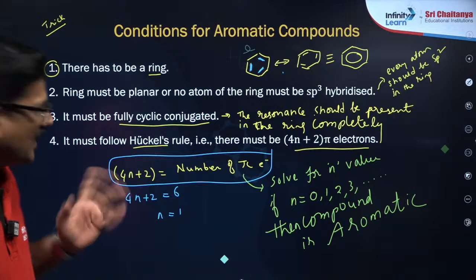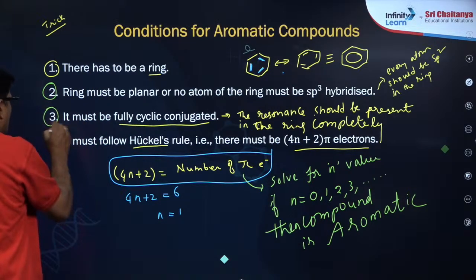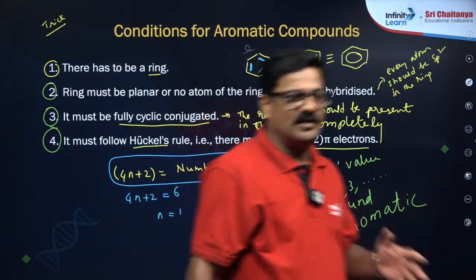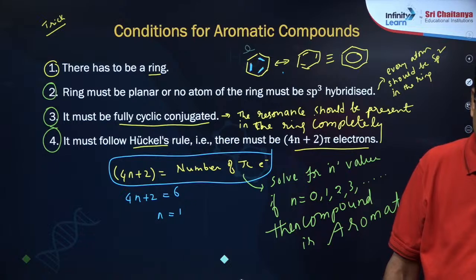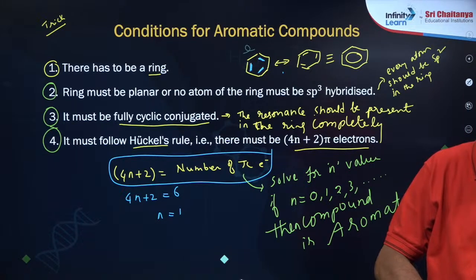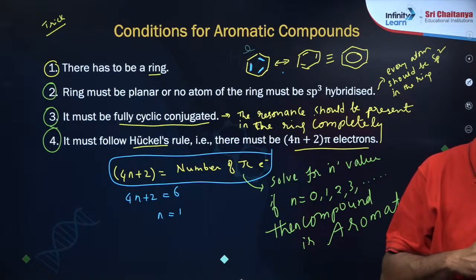ठीक है, that's good. So ये कंपाउंड एरोमेटिक होने के लिए फर्स्ट पॉइंट, सेकंड पॉइंट, थर्ड पॉइंट, फोर्थ पॉइंट, ये चारों पॉइंट्स it should accept, otherwise the compound cannot be aromatic. Fine. So this is about aromaticity. Let us talk about non-aromatic.